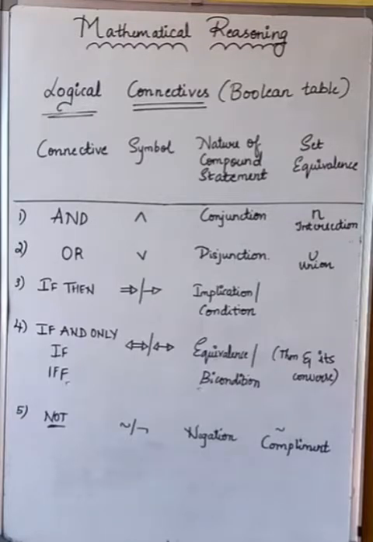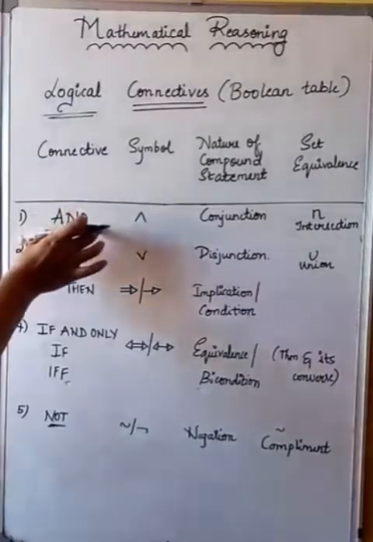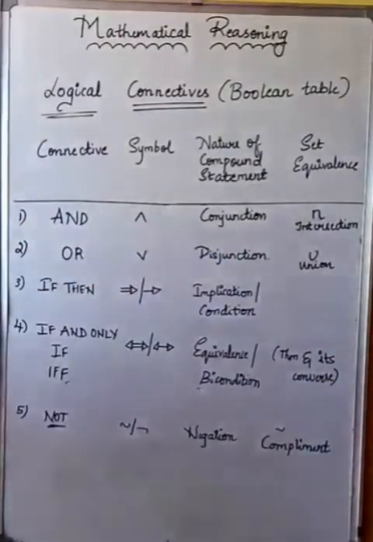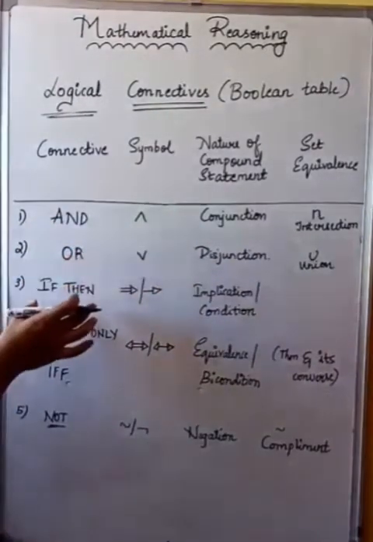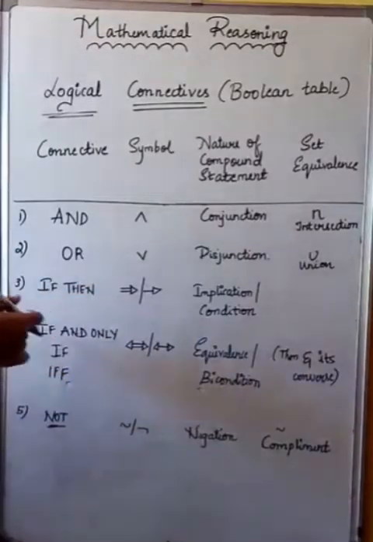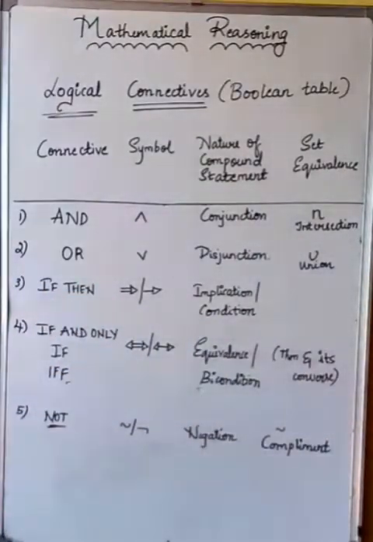So with the basic concept, now what I have done is, in the textbook they have completely given the explanation of the word and, the explanation of or, if then, and so on for the other words also. But what I have done, I have clubbed everything and made one particular tabular column for that, so that you can remember this. It will be much easier for you all. You can just take a screenshot and write it in your notes. It will be helpful for your JEE exam. Is it clear, students?